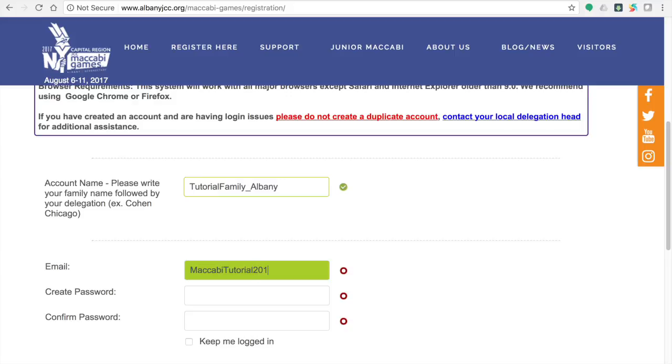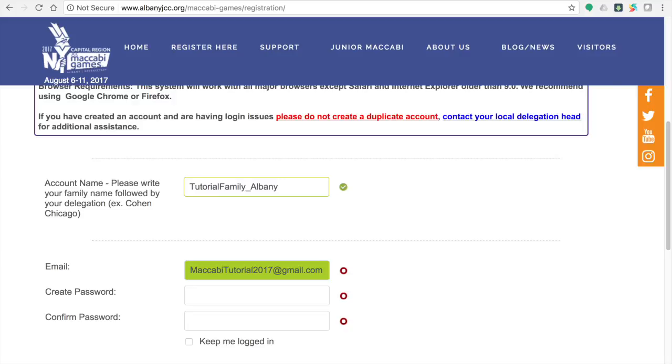Please note that there will be an additional question asking you to select your delegation from a drop-down menu that many people miss. I am only stating this because many have shared feedback and think that they have created their account name and identified their delegation already and missed this step.